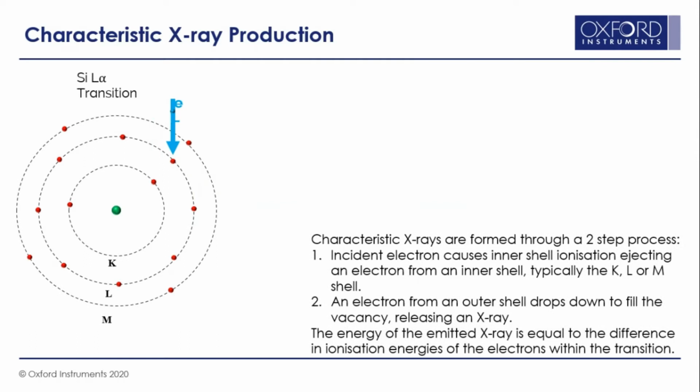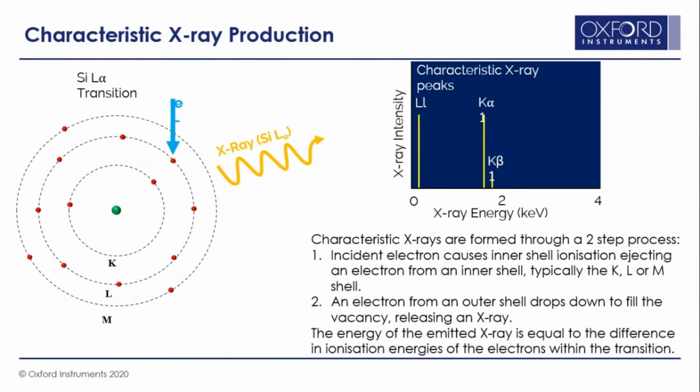Similarly, an electron from the L shell can be knocked out using the electron beam, and an electron from the M shell replaces the electron in the L shell. As a result, the energy which comes out is called silicon L alpha, and you can see them nicely in the spectrum. So this is how the characteristic energy lines are generated, which is the second component in the spectrum.